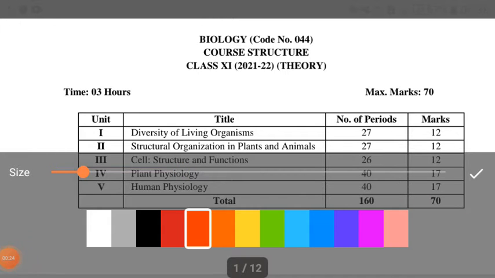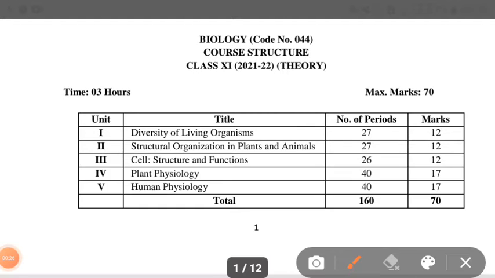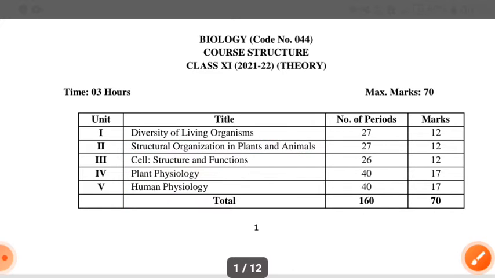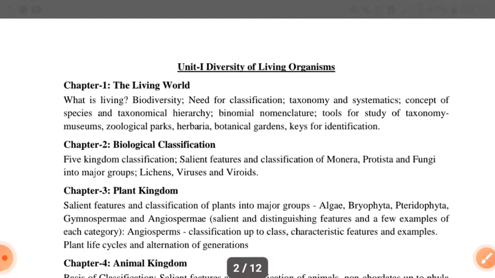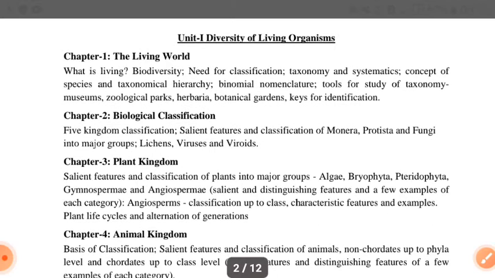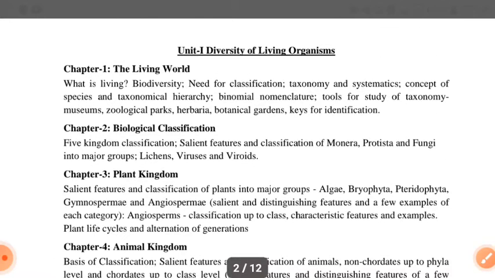There are mainly 5 units in biology. First one, diversity in living organism, structure, organization, plant and animal, cell structure and function, plant physiology, human physiology. Diversity in living organism has 4 chapters and consists of 12 marks: the living world, biological classification, plant kingdom and animal kingdom.